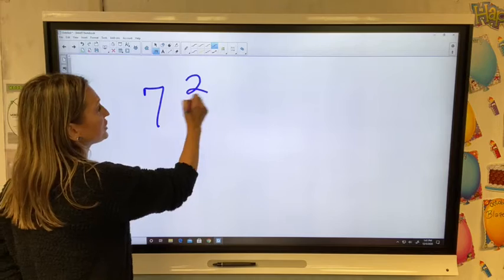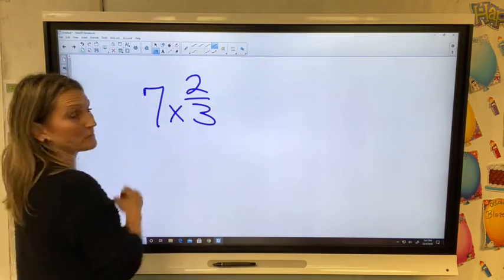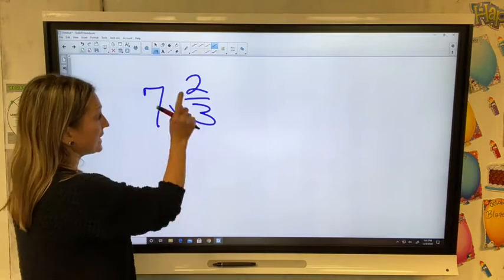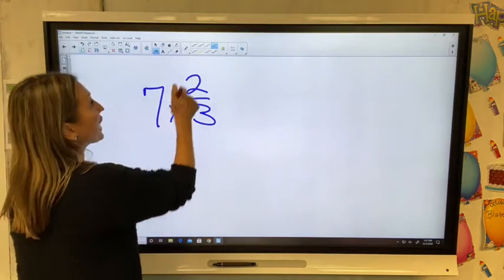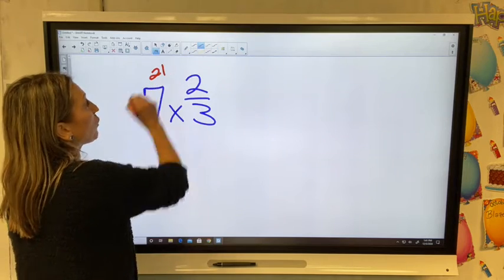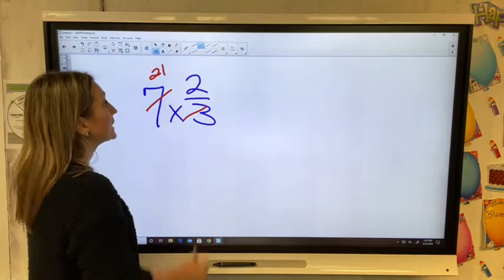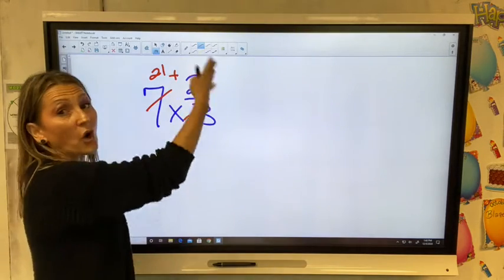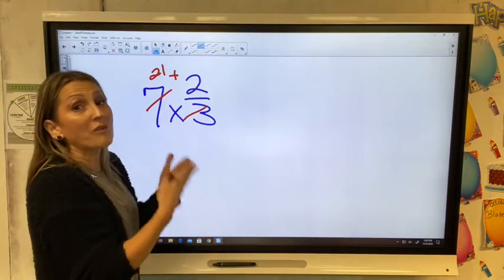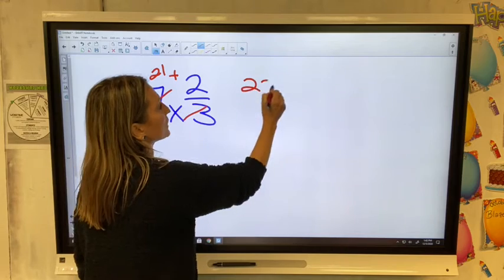I had 7 2/3. There are 7 wholes. Every whole has 3 parts. So I'm going to multiply it by 3 because my denominator says I have 3 parts in every whole. That gives me 21, so there's 21 parts right here. I also have 2 extra parts in the next whole, but I don't have all of the whole. So then 21 plus 2 is 23.